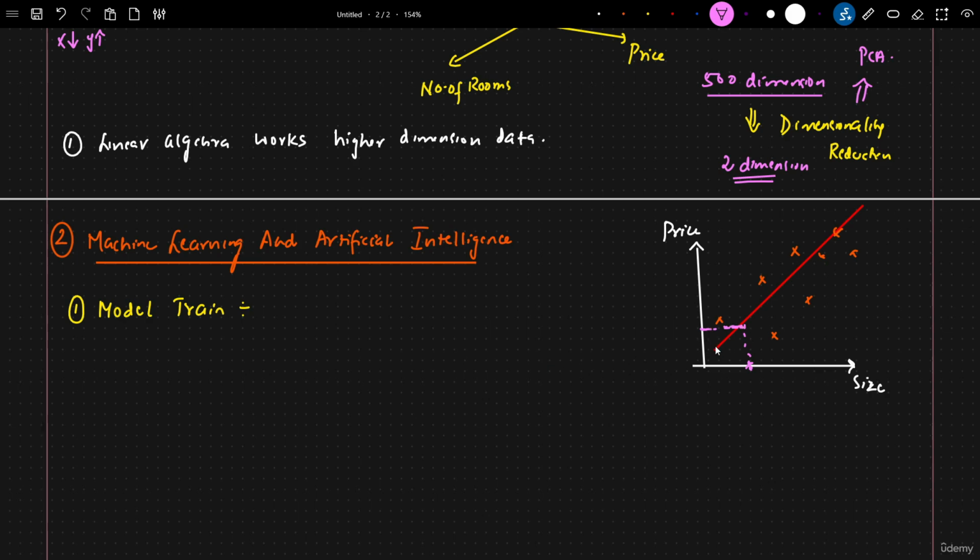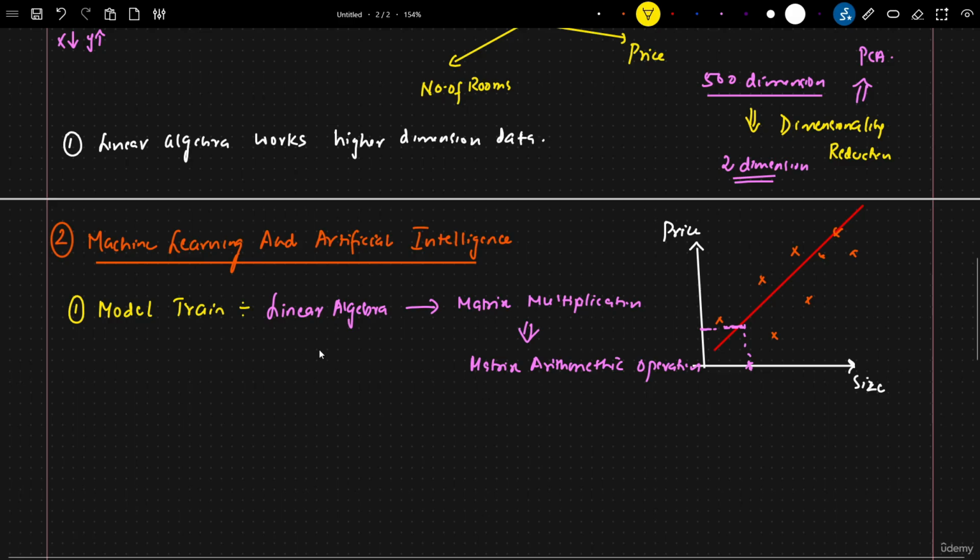Now this process of creating a model wherein we give any input and it should be able to predict the output is basically called model training. In model training, specifically, we rely on linear algebra. Why? Because in order to train this model, we will be doing multiple matrix operations, matrix arithmetic operations. So we will be specifically doing this, okay?